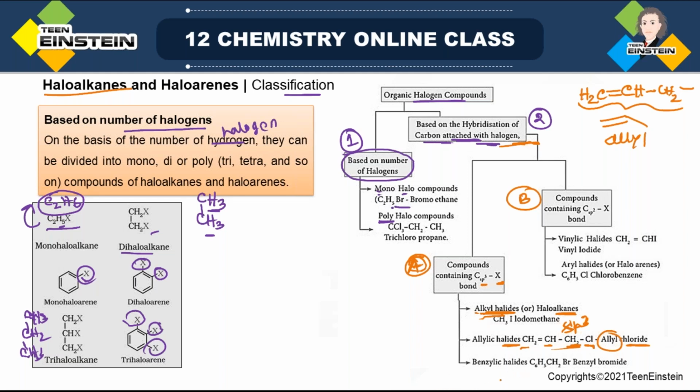Then benzylic halides. Now what is benzyl group? We know that when it is phenyl ring, that is if you have benzene ring and one of the hydrogens you are replacing with Br, so this is phenyl group. But suppose between the phenyl ring and Br there is some carbon present, that is CH2, then Br. So it will now be PhCH2Br. Now this group, that is PhCH2, is actually known as benzyl.